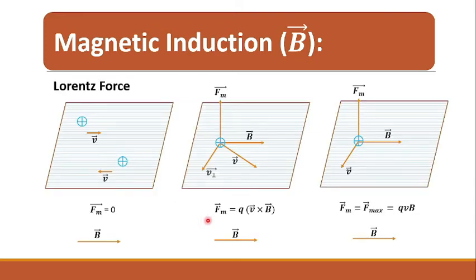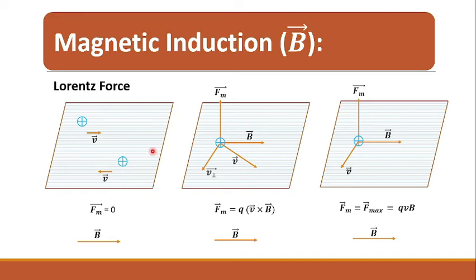So, the Lorentz force will be the force experienced by the positive charge moving in the external magnetic field. So, the force experienced by the electrical charge moving in an external magnetic field is called as Lorentz force.